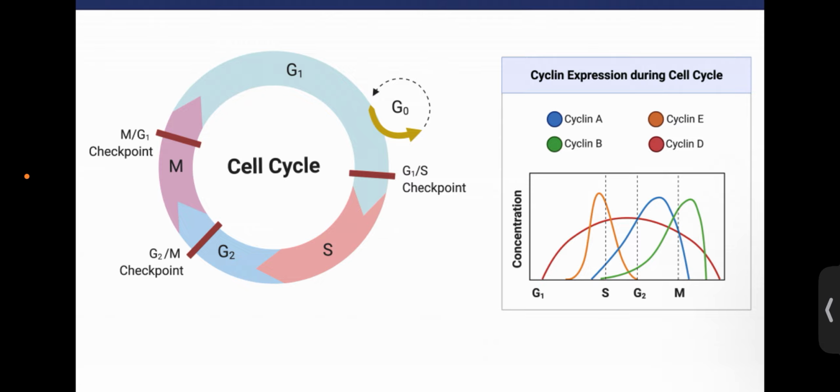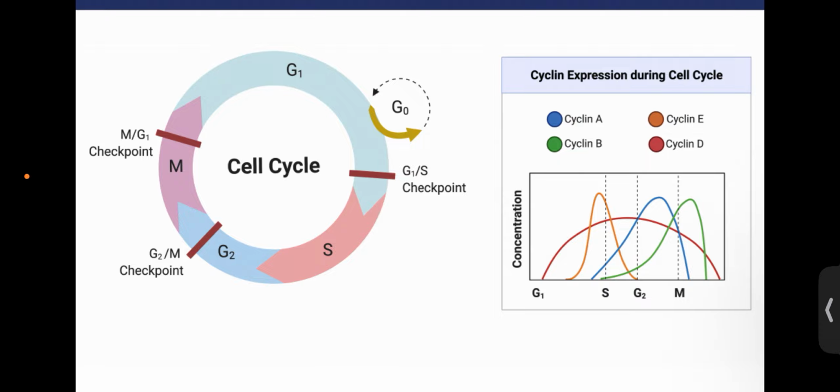Coming to cyclin D, this is the protein which is synthesized in response to growth factors. So during the G1 phase, when these growth factors are present in the vicinity of the cell, they activate the genes.